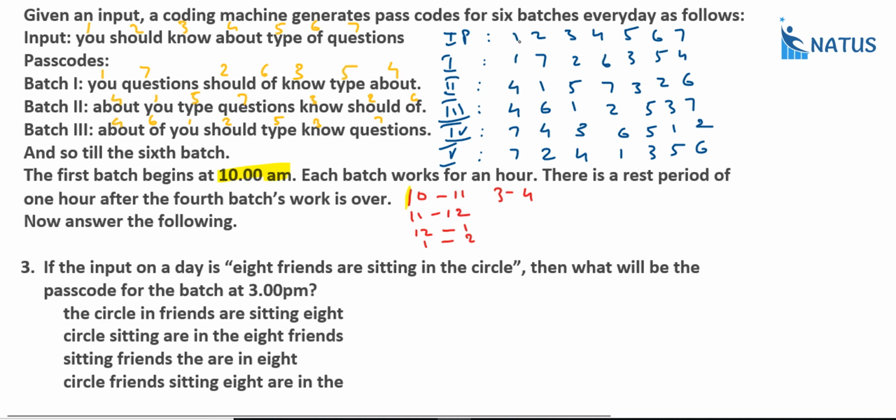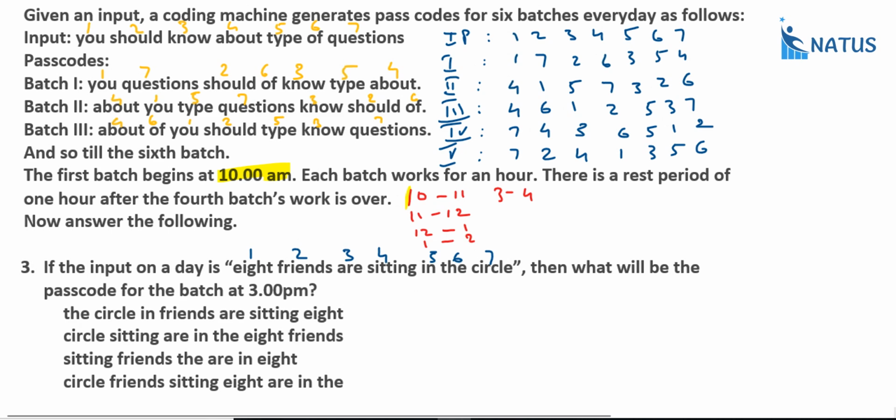See, if the input is 1, 2, 3, 4, 5, 6, 7, what is the fifth batch? 7, 2, 4, 1, 3, 5, 6, or not. Now you will just write down the numbers on each and every word. 1, 2, 3, 4, 5, 6 and 7. And suppose if you want the batch 5, what is the first word? That is 7. What is the seventh word? That is circle.